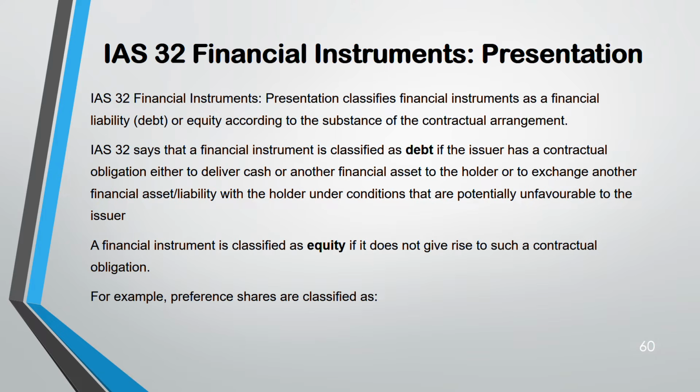For example, preference shares could be both debt and equity. It's an equity if they are irredeemable. It's debt if they are redeemable, like loans. Bond, if you are taking, they are redeemable, no? After 3 years, you have to pay back the amount of bond with the interest. That is the meaning of redeemable. So if it's redeemable, it's debt. Why? Redeemable means you have an obligation to pay the interest and the principal amount. Irredeemable means there's no obligation. That's why it's equity for irredeemable.